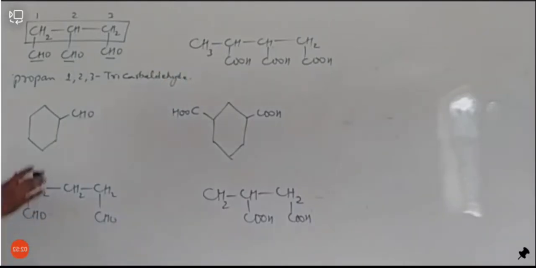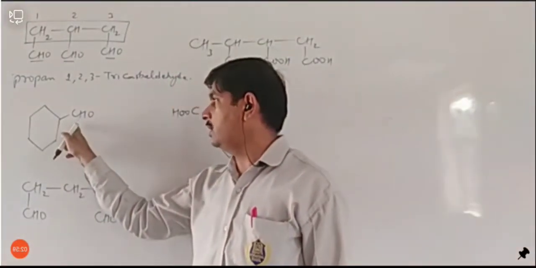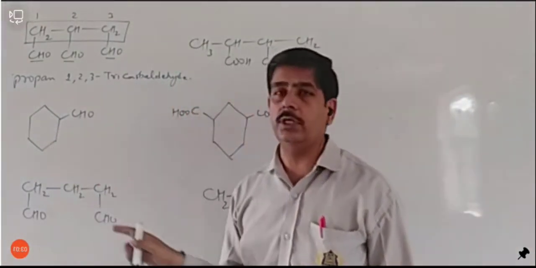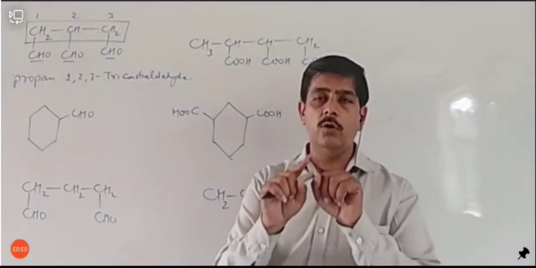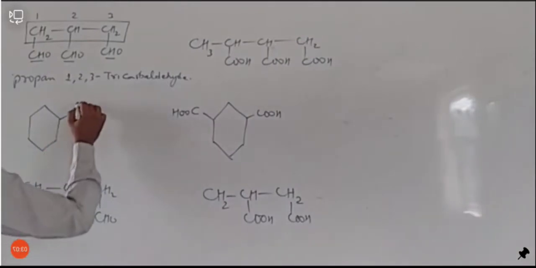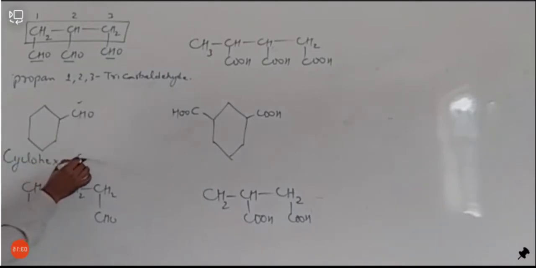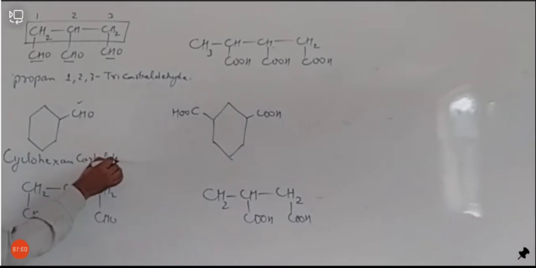And this is also an exception. अगर यहाँ पर आप देखते हैं तो CHO group is attached with cyclic chain. So it will not be counted in this cyclic chain. So that's why it will again be called carbaldehyde. So it will be called cyclohexane carbaldehyde.